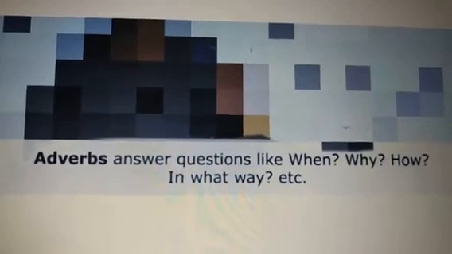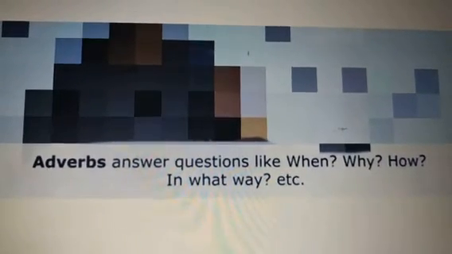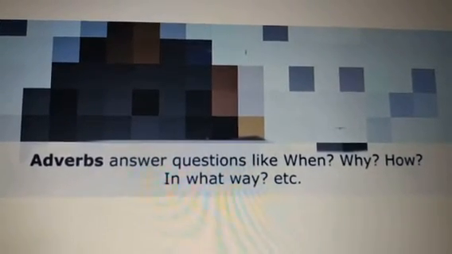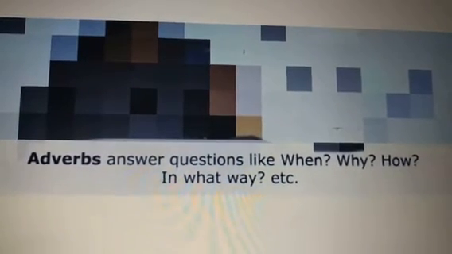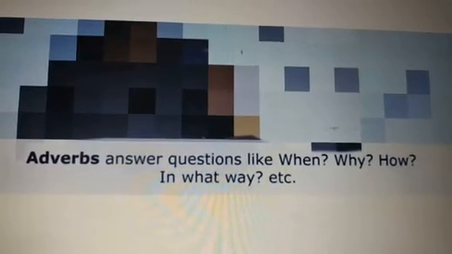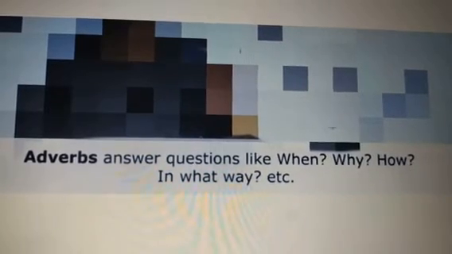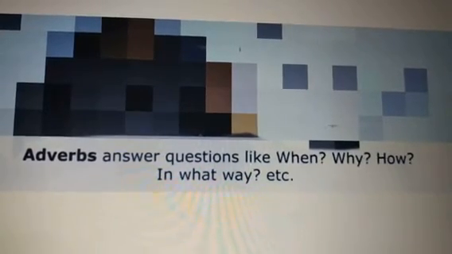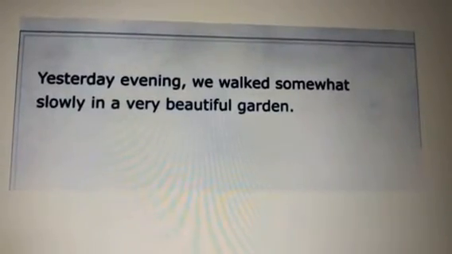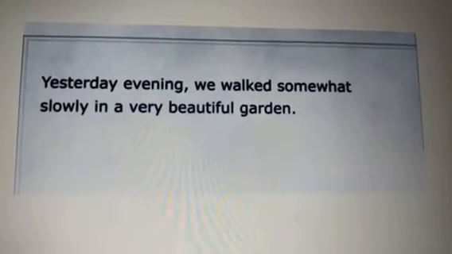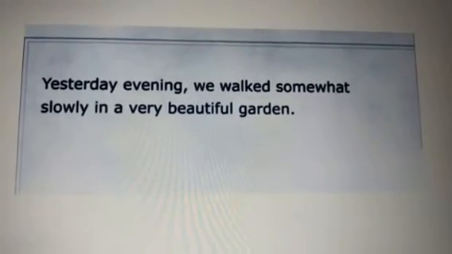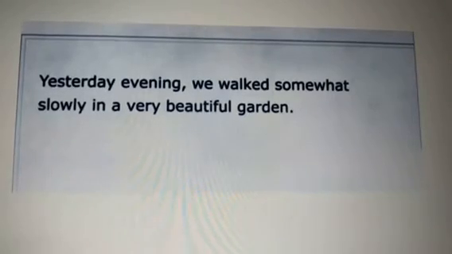So an adverb usually answers questions like when, why, how, in what way, etc. So let me show you a sentence so you can see all different things that adverbs can do. You can see in the image, yesterday evening we walked somewhat slowly in a very beautiful garden. So in this sentence the first adverb is yesterday evening.